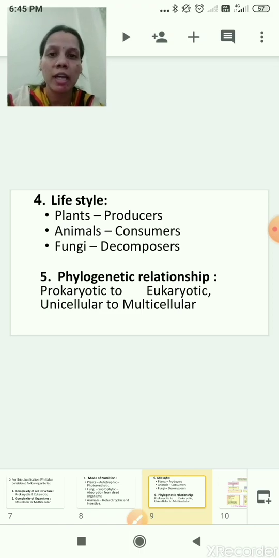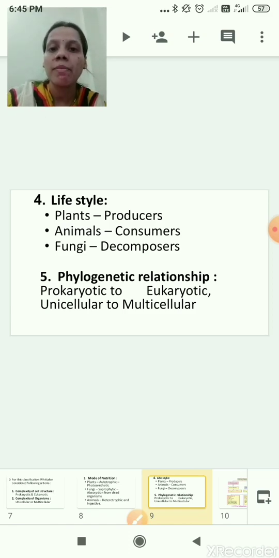What is the first criteria? Complexity of cell structure. Then what is the second criteria? Complexity of organism. Third criteria is mode of nutrition. Fourth criteria, lifestyle. And the fifth criteria, phylogenetic relationship. I hope you have understood all the five criteria.